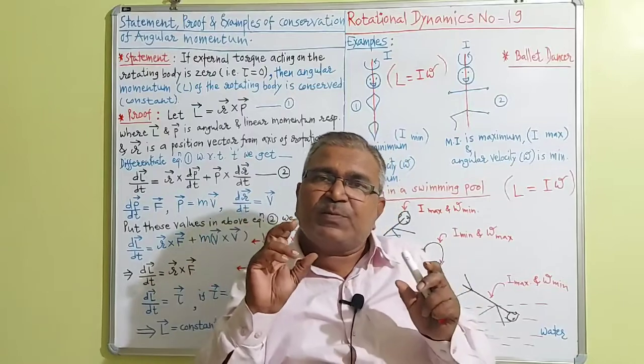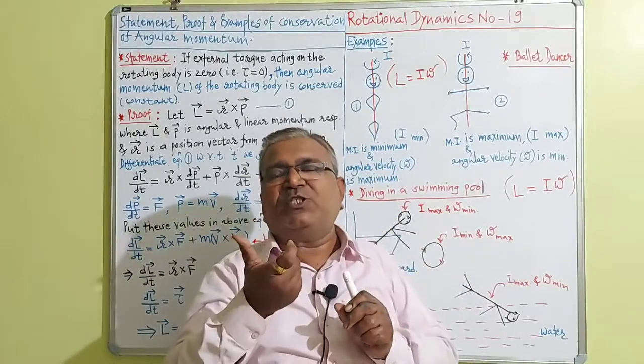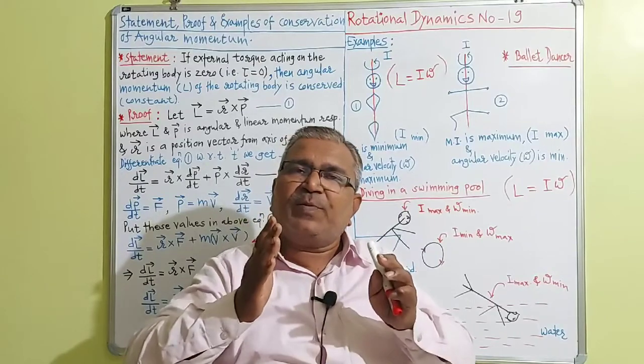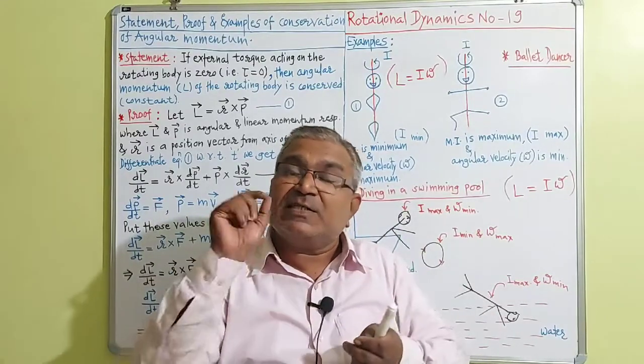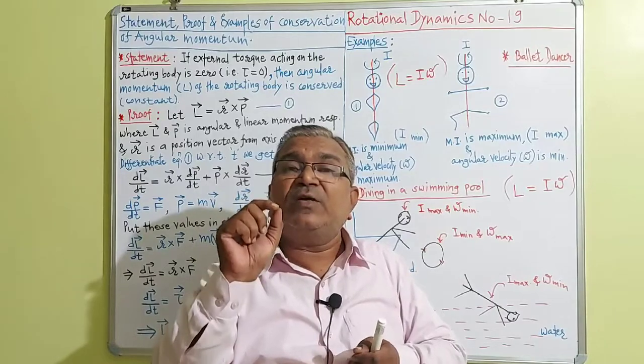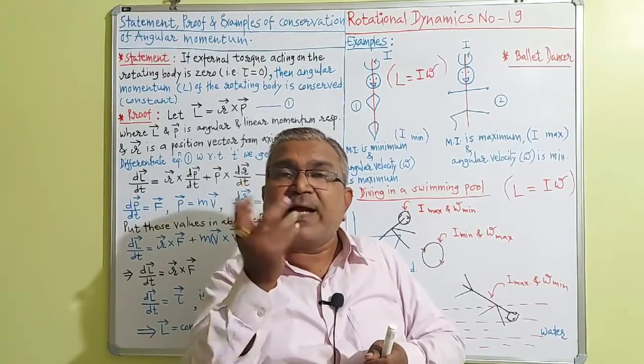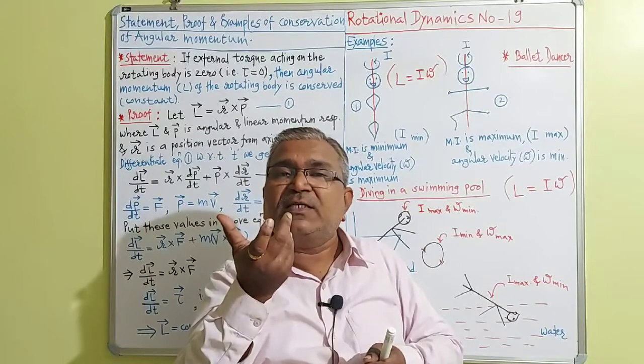So at the time of stopping the spinning position, moment of inertia increases, so angular velocity decreases, spinning velocity decreases, the magnitude of the spinning velocity decreases.